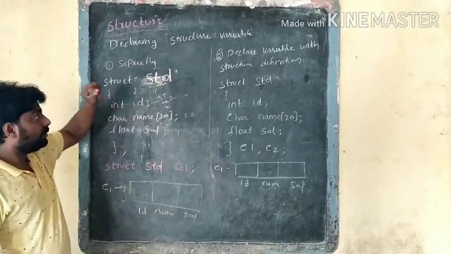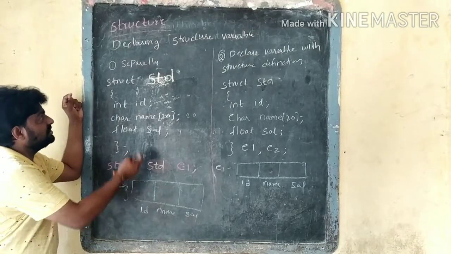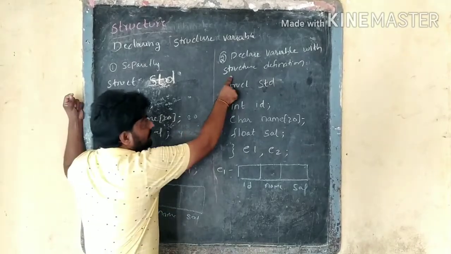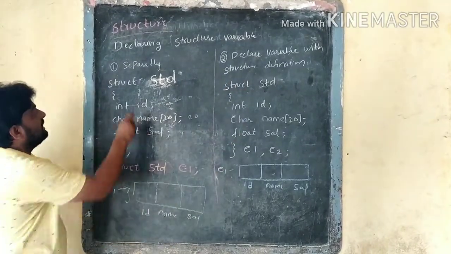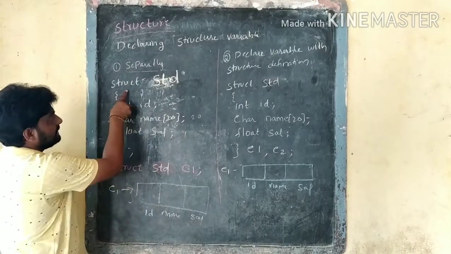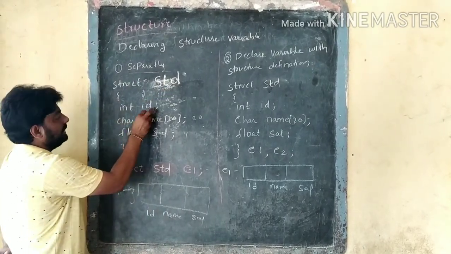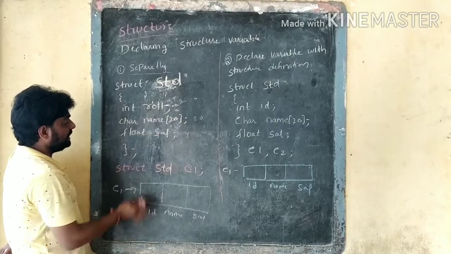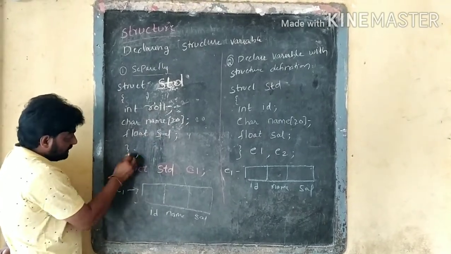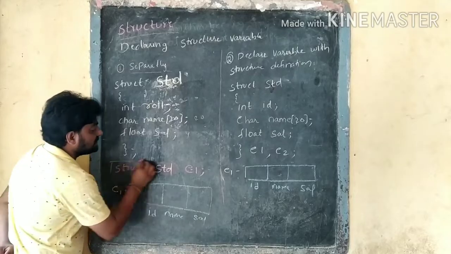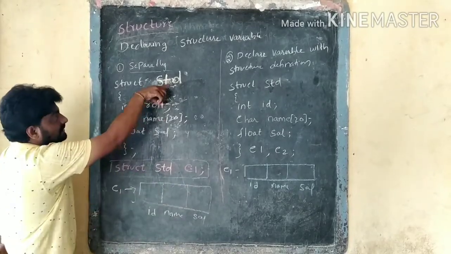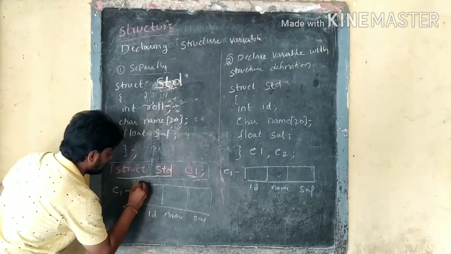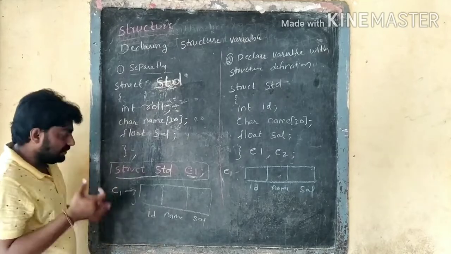To declare a structure variable, we have two ways. The first way is to declare the structure variable separately, and the second is to declare it along with the structure definition. First, separately: struct student with int student roll number, char name of that student, and float salary. After that, separately I declare a variable for the structure.